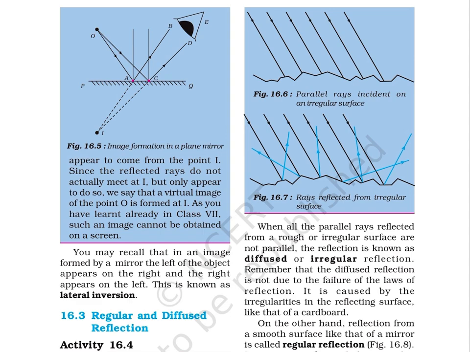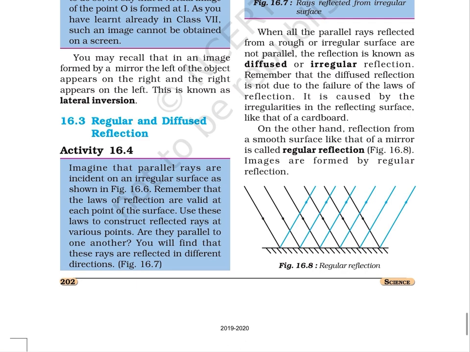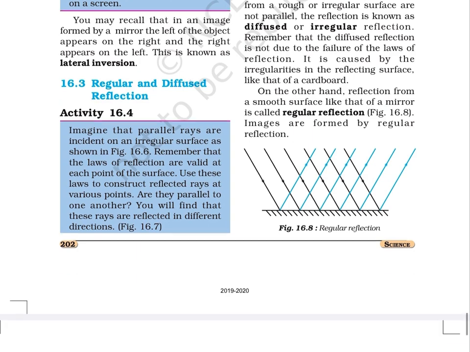When all the parallel rays reflected from a rough or irregular surface are not parallel, the reflection is known as diffused or irregular reflection. Remember that the diffused reflection is not due to the failure of the laws of reflection. It is caused by the irregularities in the reflecting surface, like that of a cardboard. On the other hand, reflection from a smooth surface like that of a mirror is called regular reflection, as shown in figure 16.8. Images are formed by regular reflection. Figure 16.8. Regular reflection. Page 203.